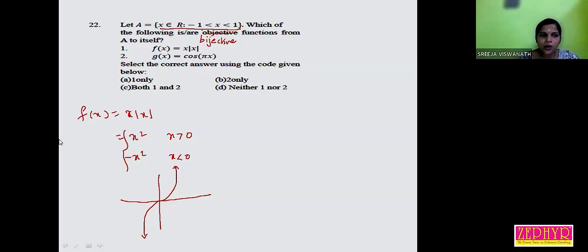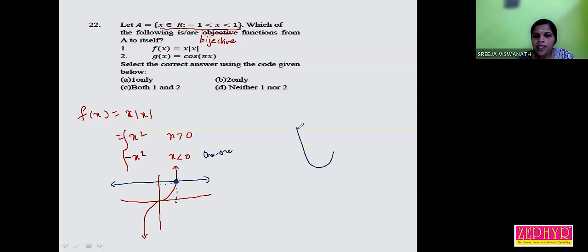Yeah, right. Horizontal line test means, suppose we know the graph of a function. We can draw a horizontal line across the graph. Then if the line intersects the graph at exactly 1 point, that is a 1-1 function. That means here each y value has only one x value.